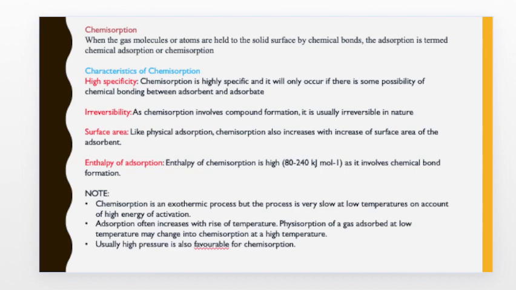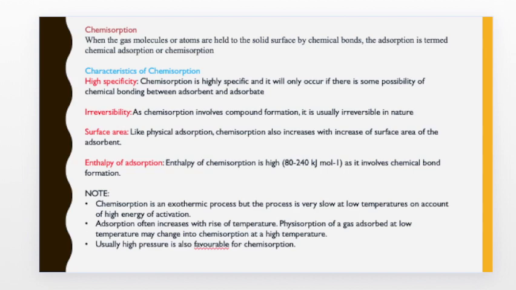As written over here, when the gases, molecules or atoms are held to the solid surface by chemical bonds, the adsorption is termed chemical adsorption or chemisorption. Now the characteristics of chemisorption: the first is high specificity.